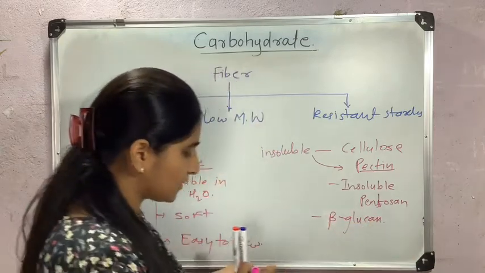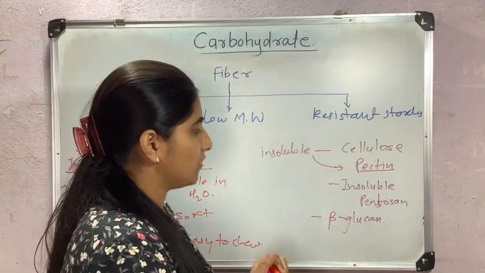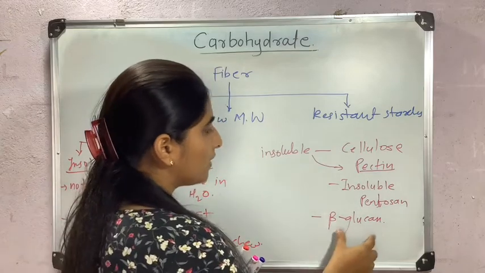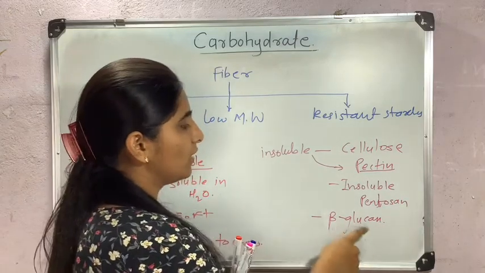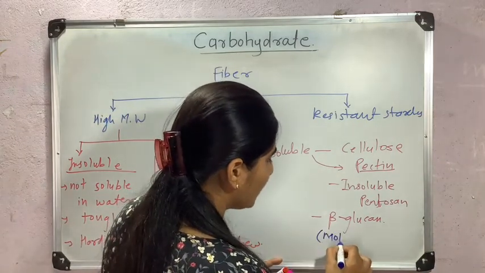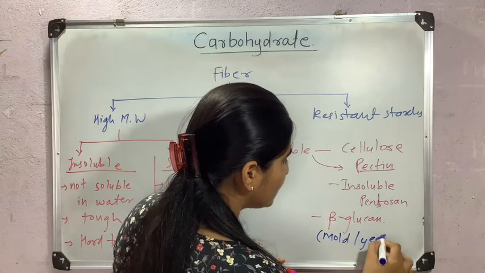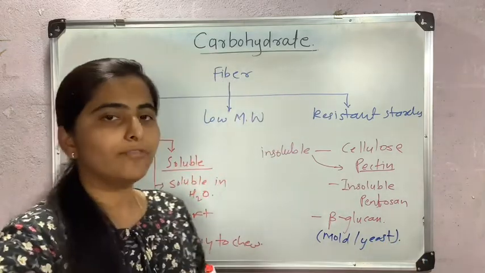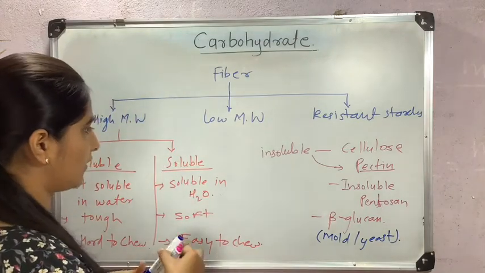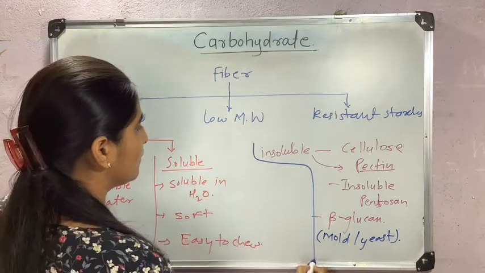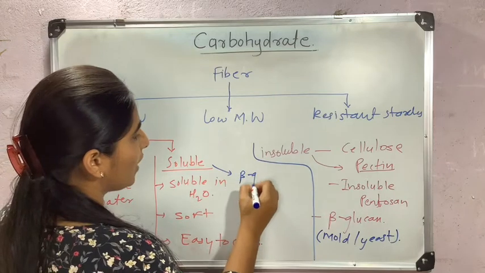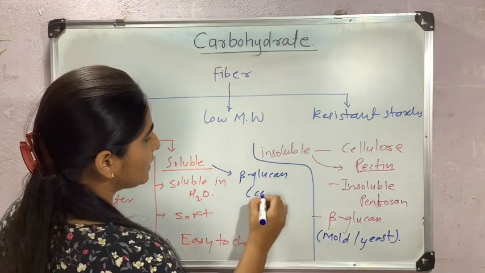As the examiner asks the source of beta glucan, there is one important source which is oat bran, remember this. But beta glucan which is insoluble is found in yeast and mold. Beta glucan found in yeast and mold is the insoluble one, while beta glucan found in cereals is the soluble one. Here I will write examples of soluble, which are beta glucan found in cereals.